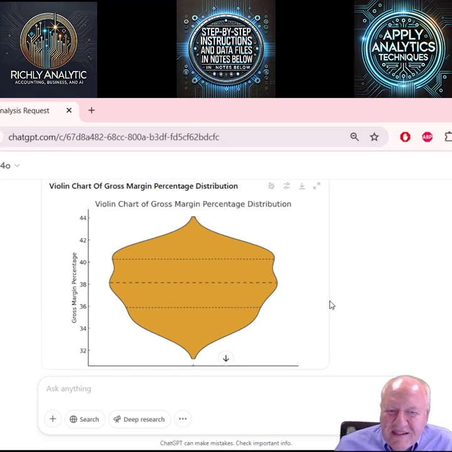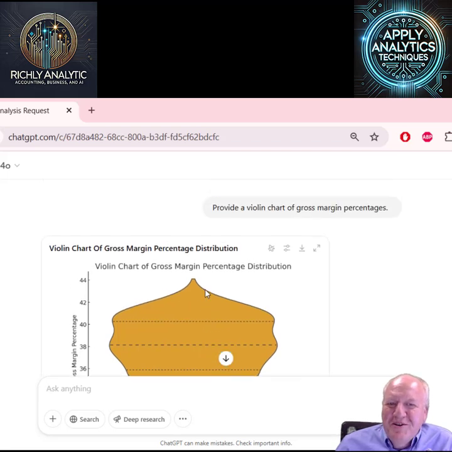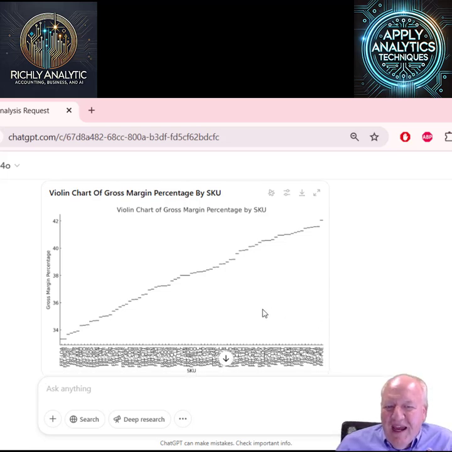The wider this is, the more of them, and then it goes from the lowest to the highest. It's kind of like a histogram done a little bit differently, but you can see the uncertainty there: is it high, is it low, where does it occur, based on gross margin percentage. But can you see why this one worked? Because it was already sorted by SKU, whereas the other one was not. This just says, okay, high to low, I can do that.